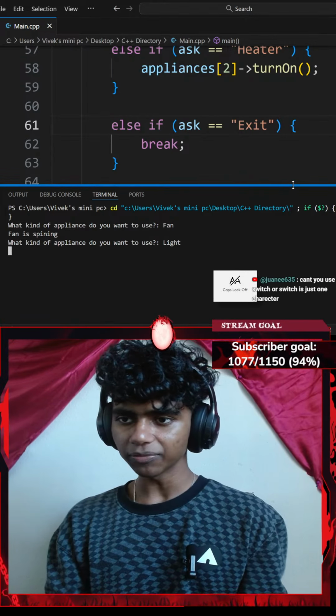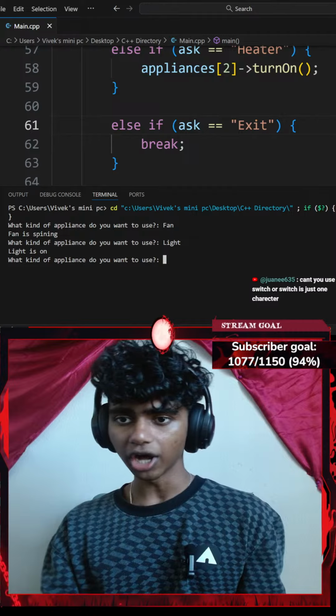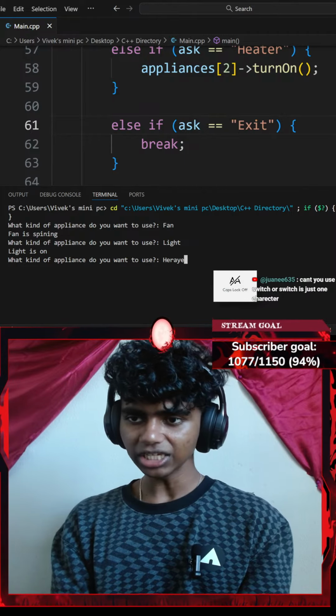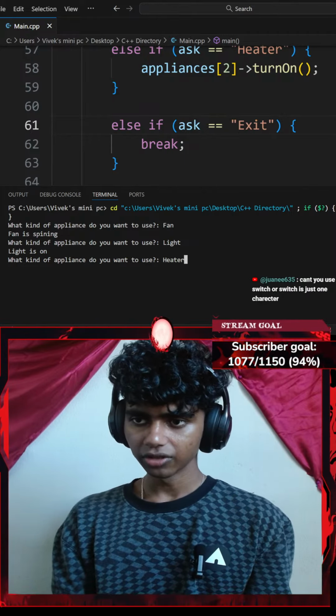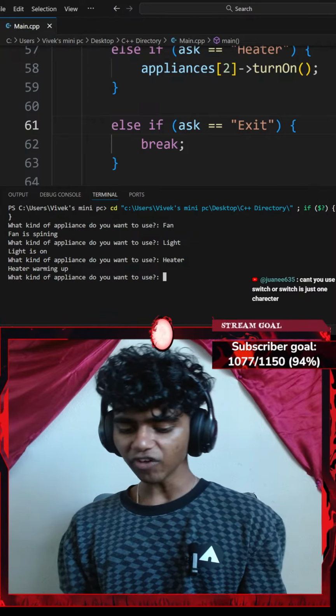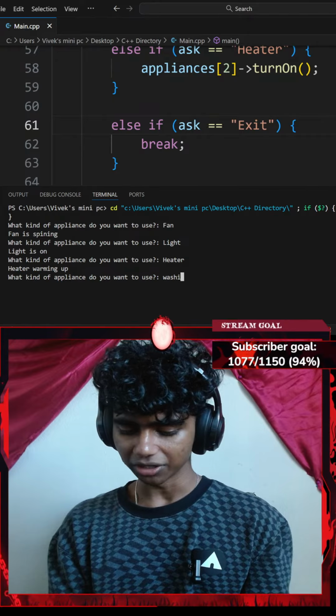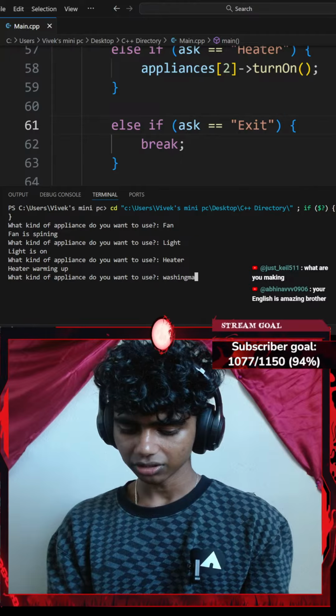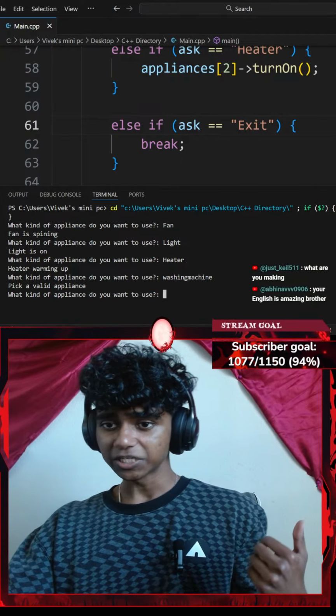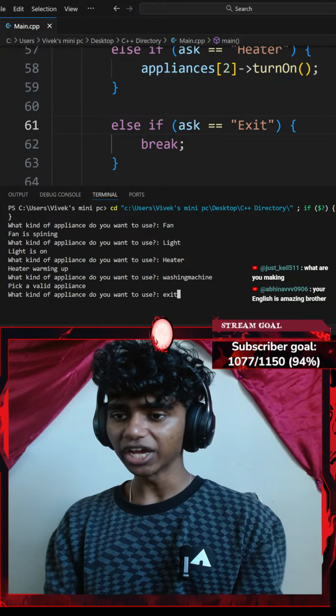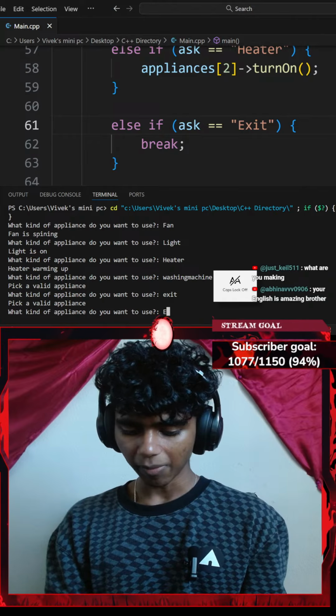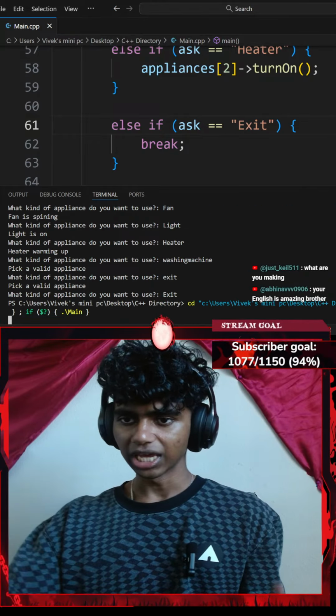What if I want to go with something like light? It says light is on. Lastly, maybe something like heater. There we go. Heater is warming up. What if I go with something like washing machine? Okay, it says pick a valid appliance. What if I go with exit? My bad, guys. There we go. That ends the loop.